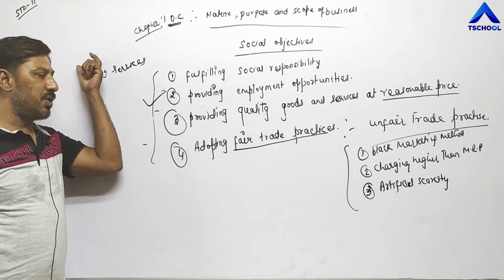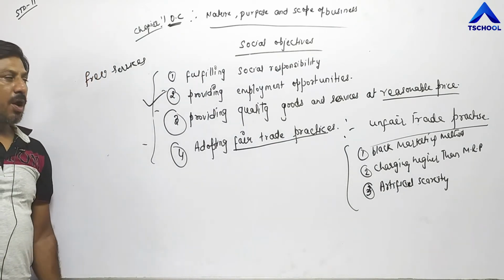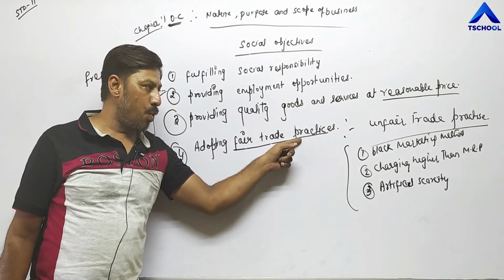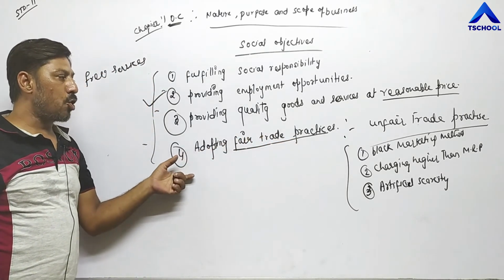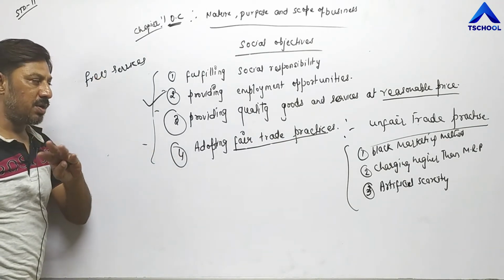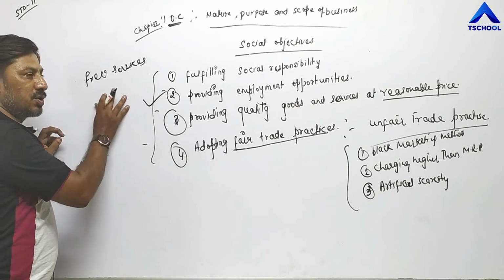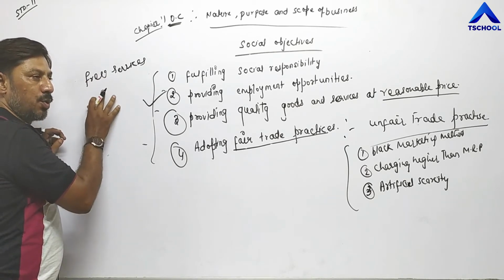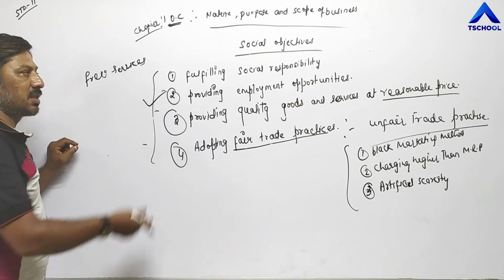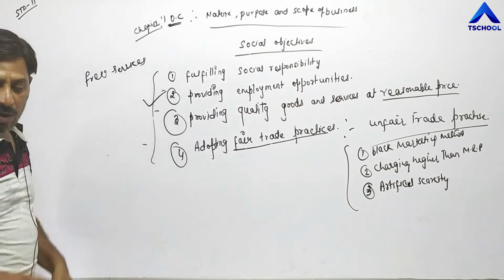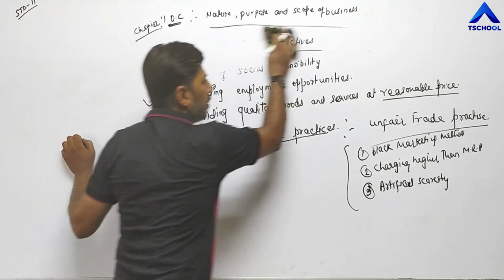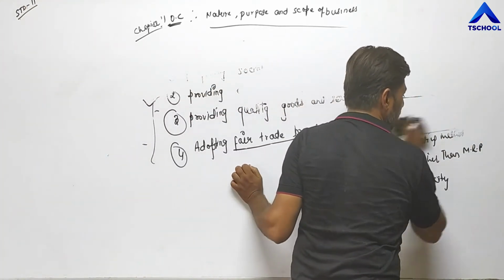So this is the social objective of every business unit, to adopt fair trade practices. Whatever rules and regulations the government has enacted, the business unit should follow them. Within the boundary of those rules and regulations, they must produce goods or provide services to the consumers. So these are the social objectives of a business unit. Besides this, there are other objectives.